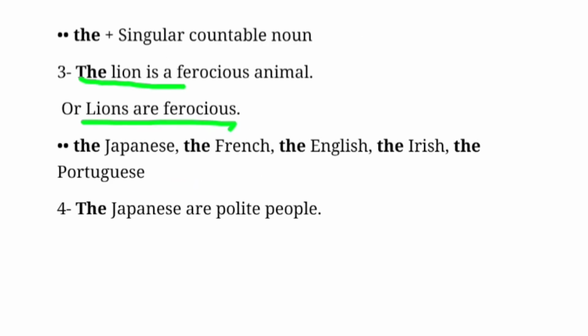We also use the same form to refer to certain nationalities. For example, the Japanese are polite people. Notice here that when I say the Japanese, it means Japanese people, not the Japanese language. It's the same thing with all the other nationalities here.